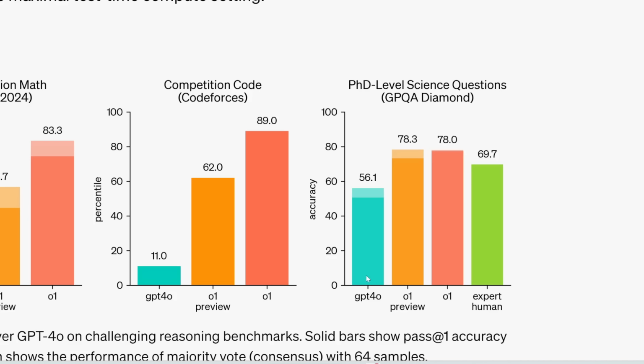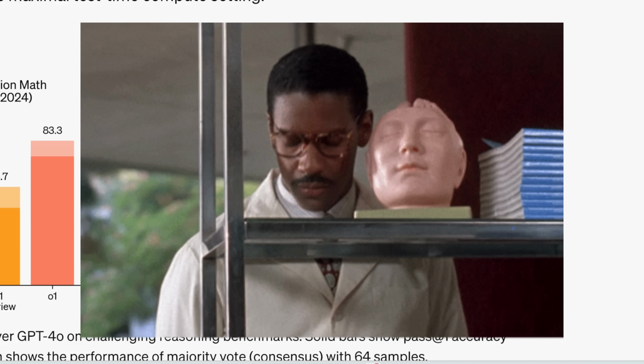So here's GPT-4o. This is actually not bad. It had more than 50% accuracy. But again, just looking at o1, it destroys GPT-4o. And look at the green bar. The green bar is an expert human. This is someone with a deep knowledge of scientific concepts, and they could only do, on average, 69%. So scientists, researchers, professors, you're cooked as well.